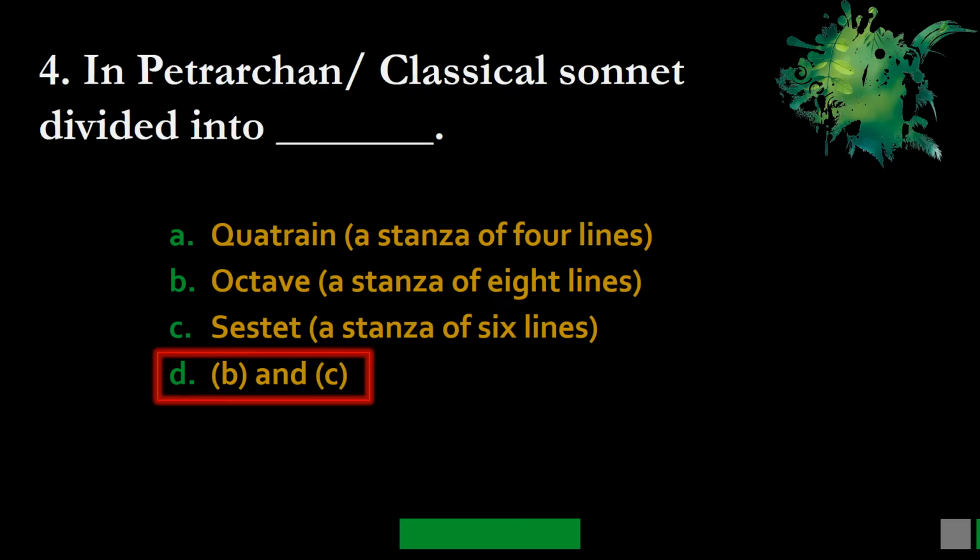The 14 lines are divided into 2 parts. First is the octave, of 8 lines, meaning there are 2 quatrains of 4 lines each in the octave, and in the sestet you find there are 6 lines, meaning 2 stanzas of 3 lines each. So this is the pattern of the Petrarchan sonnet, which is also called the classical sonnet. Please remember this. Next question.